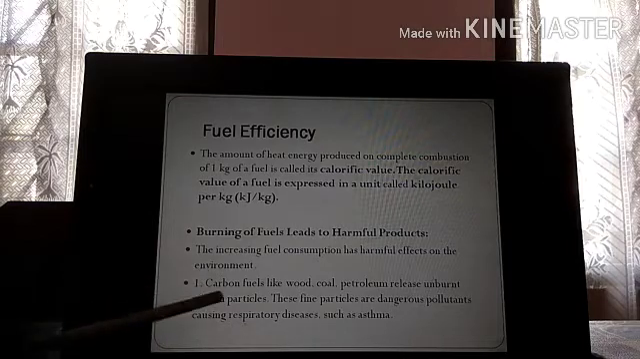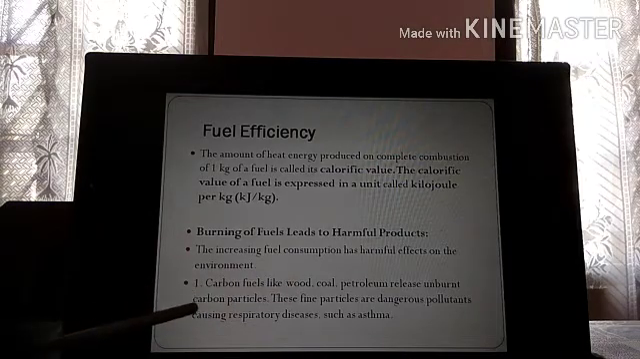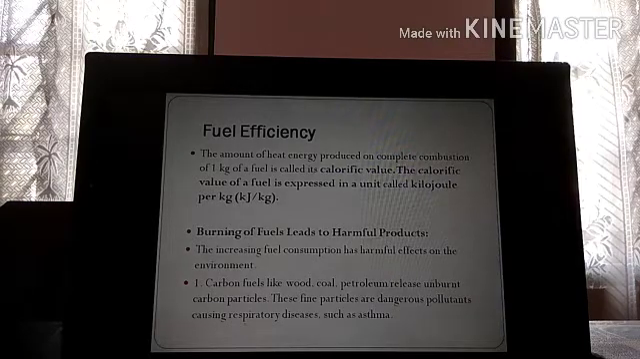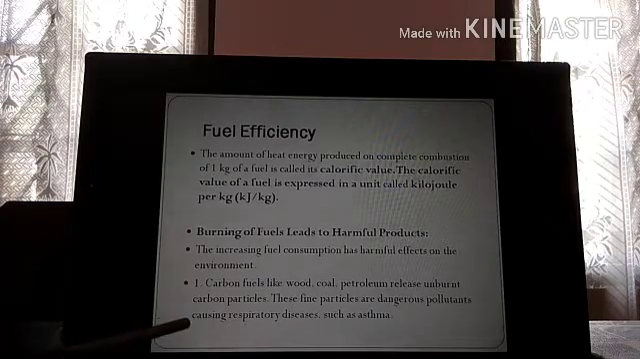Number one, carbon fuels like wood, coal, petrol release unburnt carbon particles, as I already told you. Any fuel that contains carbon, like wood, coal, charcoal or petroleum, will release unburnt carbon particles whenever they burn. Those carbon particles don't burn completely, and they are very dangerous. These fine particles are dangerous pollutants. As I already told you, they cause respiratory diseases such as asthma.